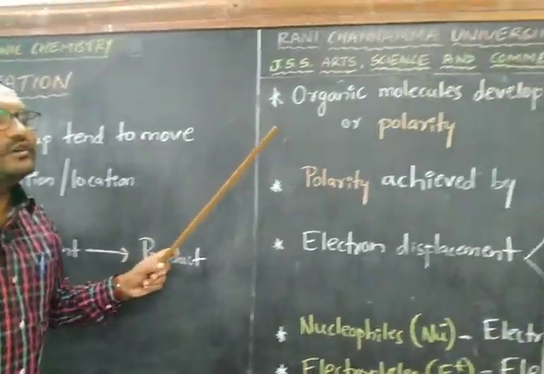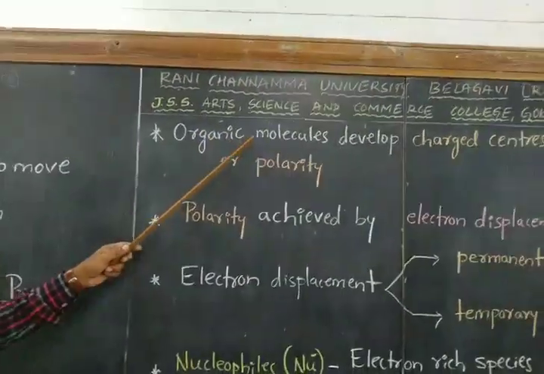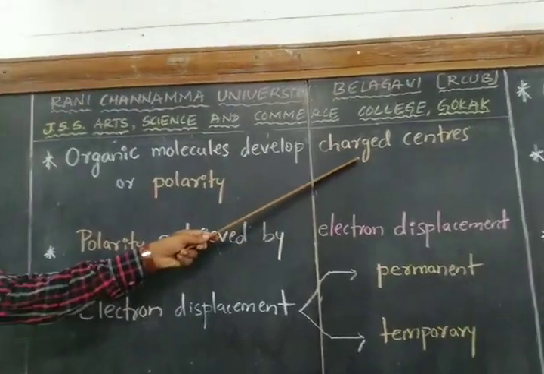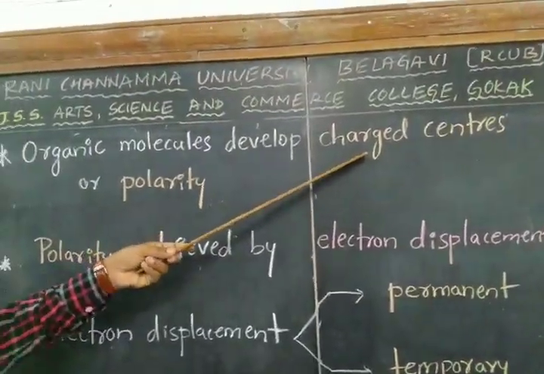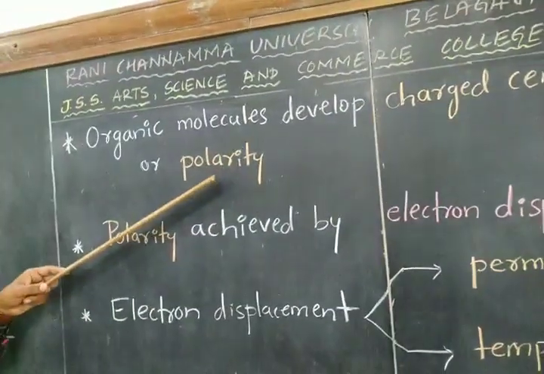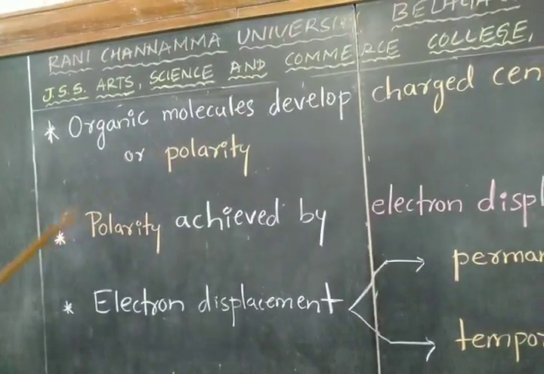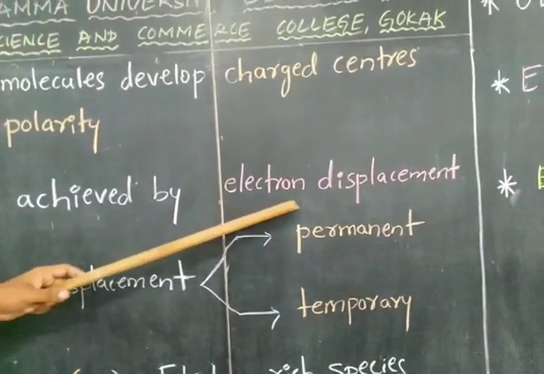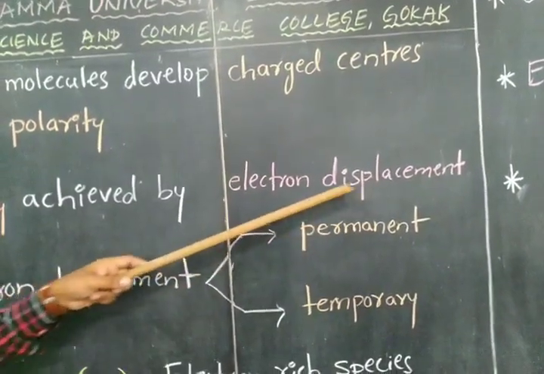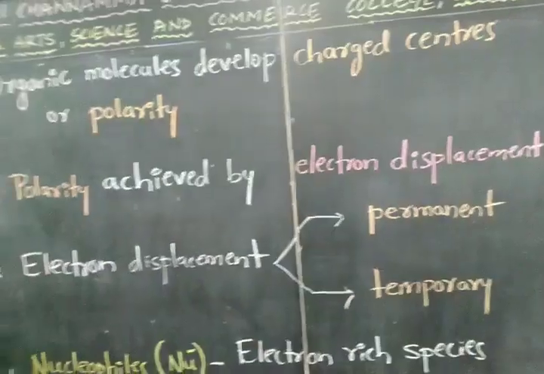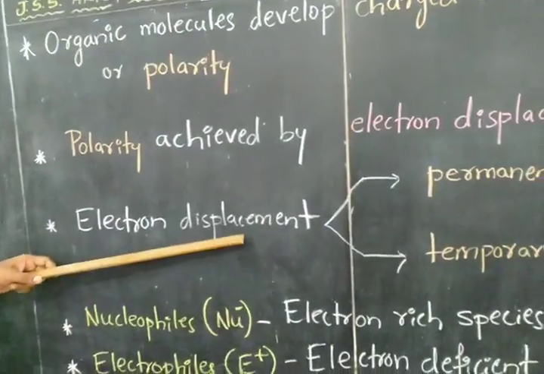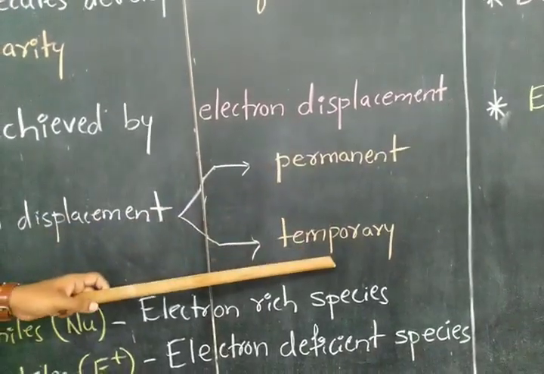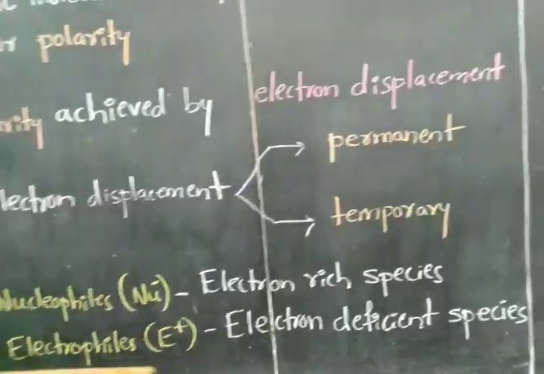And to undergo any reaction, the organic molecule should acquire charge centers. The molecule should develop charge centers on it, or else we call it polarity. This polarity is achieved by electron displacement or else electron movement in the molecule. This electron displacement in the molecule may be either permanent or temporary, which we shall see later.